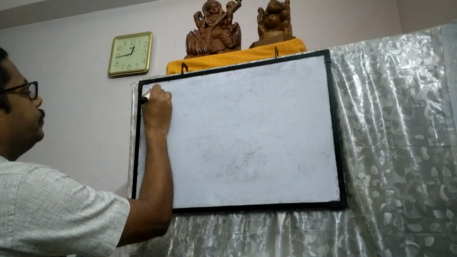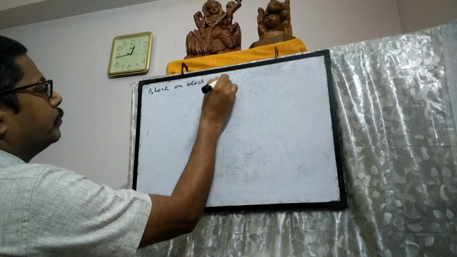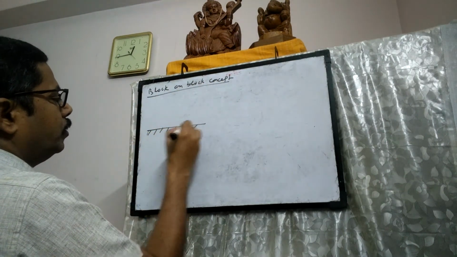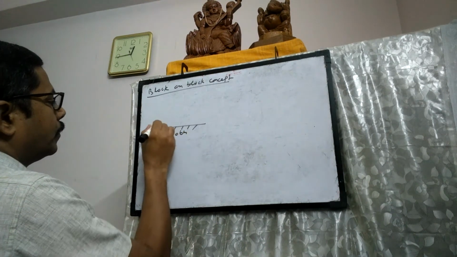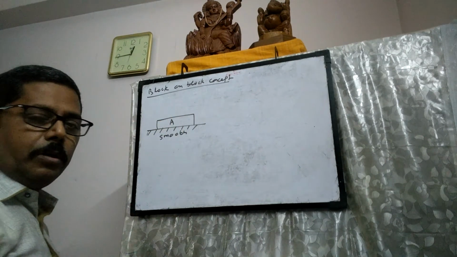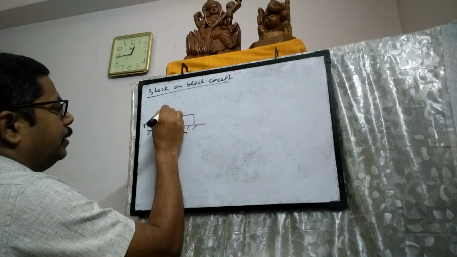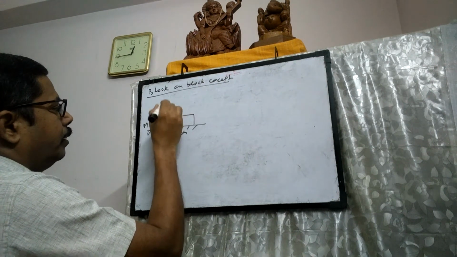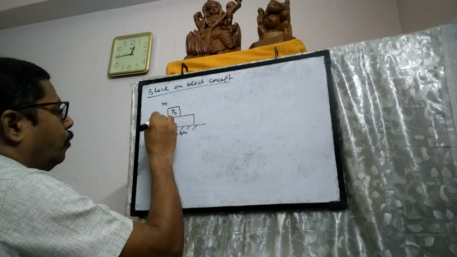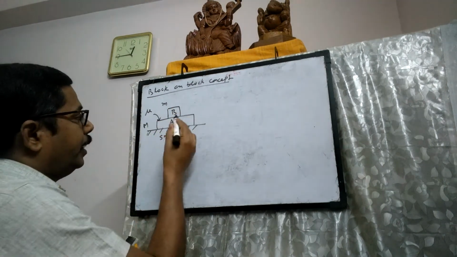Block on block concept. Suppose this is a smooth surface, and here is a block A of mass capital M. There is another block B of mass small m lying on it. The coefficient of friction between these two surfaces A and B is mu.